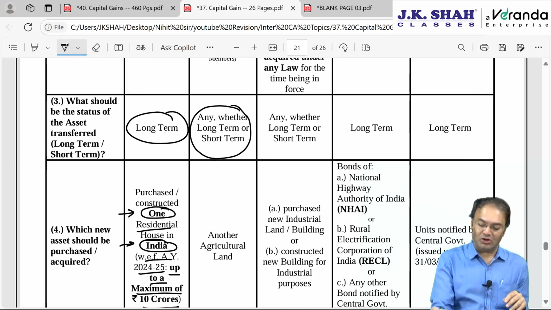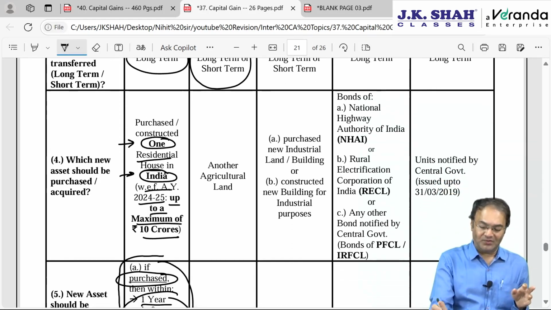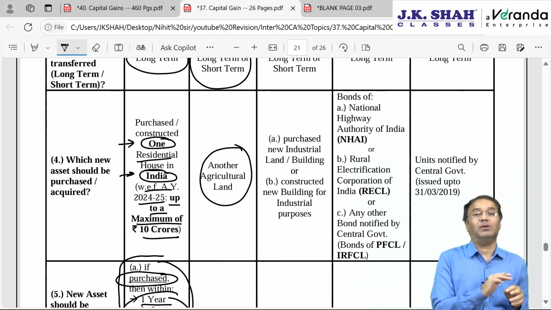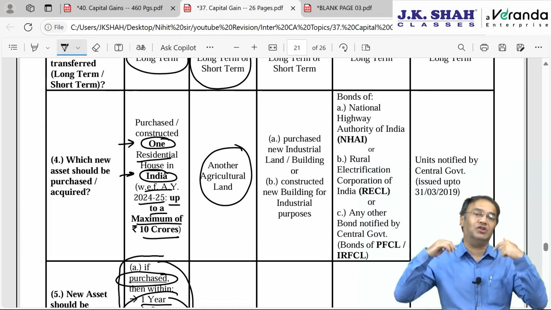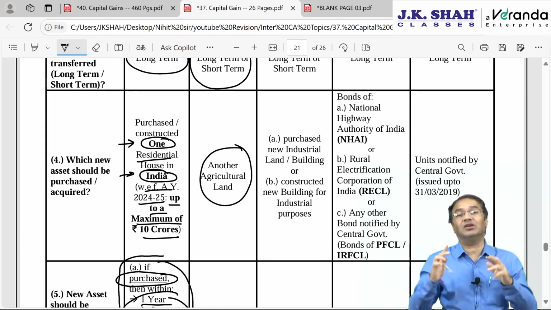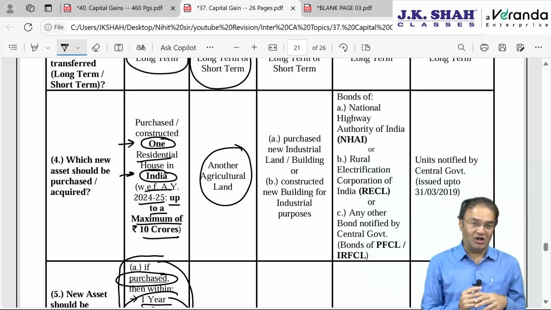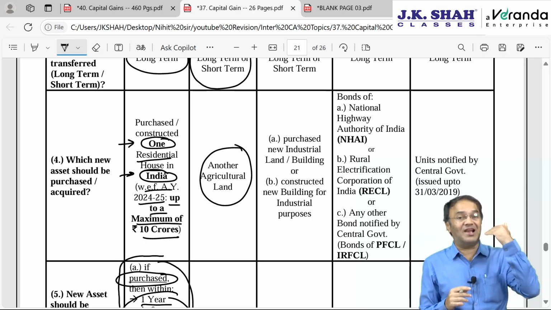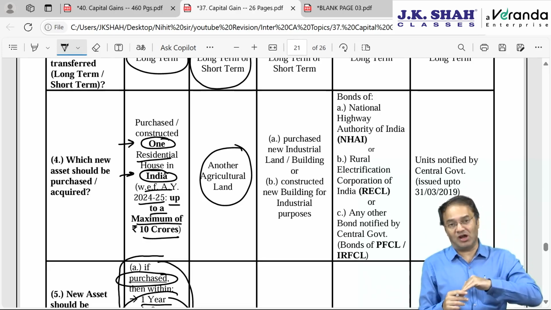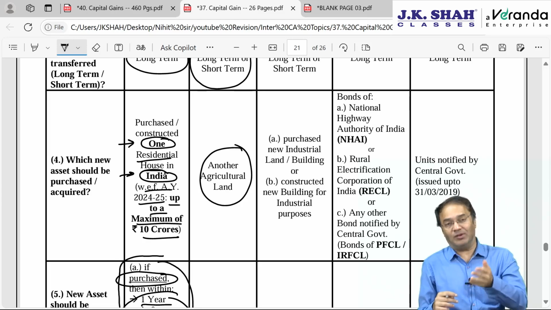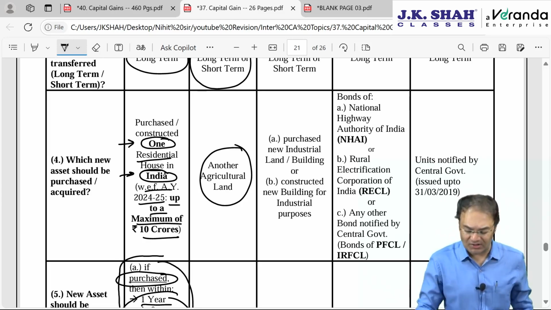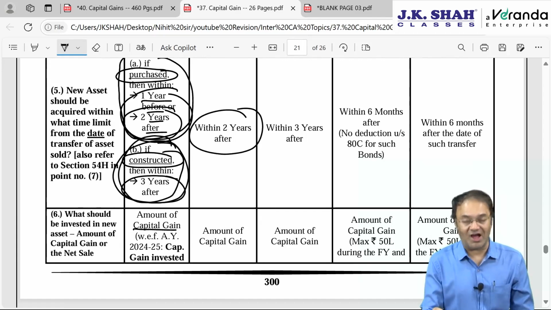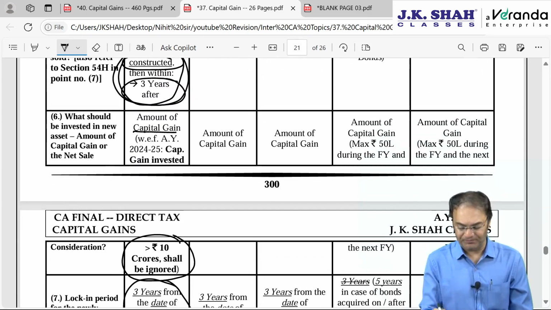The gain should be long term or short term, anything is fine here. Okay. But what is to be purchased is another agricultural land. So ideally, section 54 and 54B, the common point is that whichever asset is sold, the same asset or same type of asset is to be acquired. For section 54, you sell a residential house, buy a residential house with a higher time limit. And here in 54B, sell agricultural land, buy another agricultural land within 2 years after. There is no before time limit.